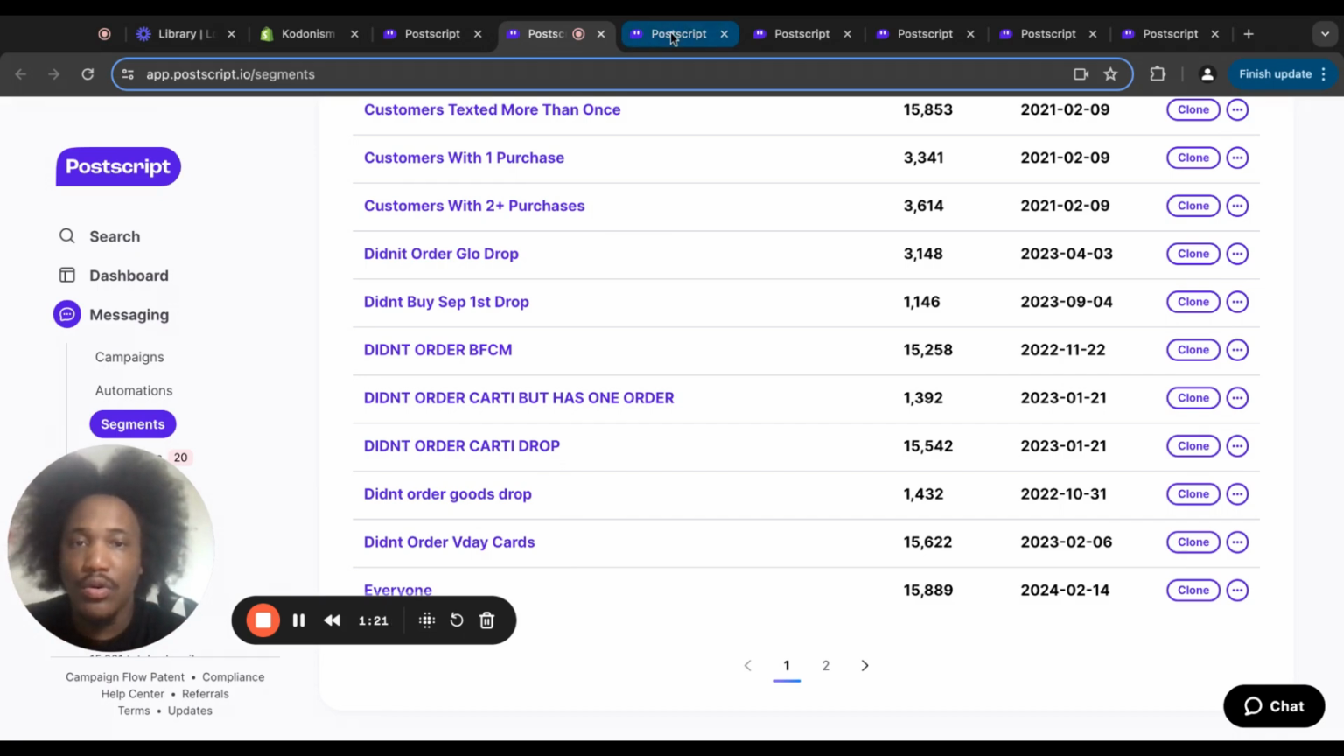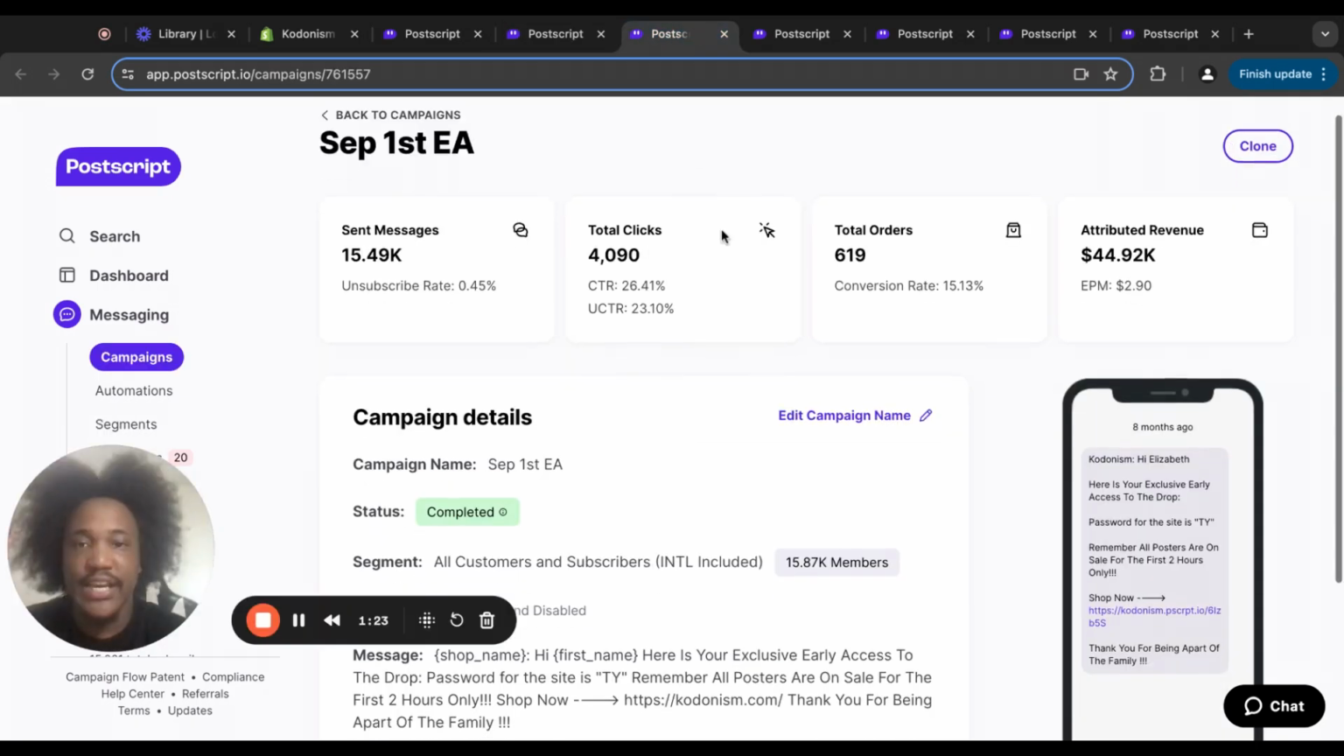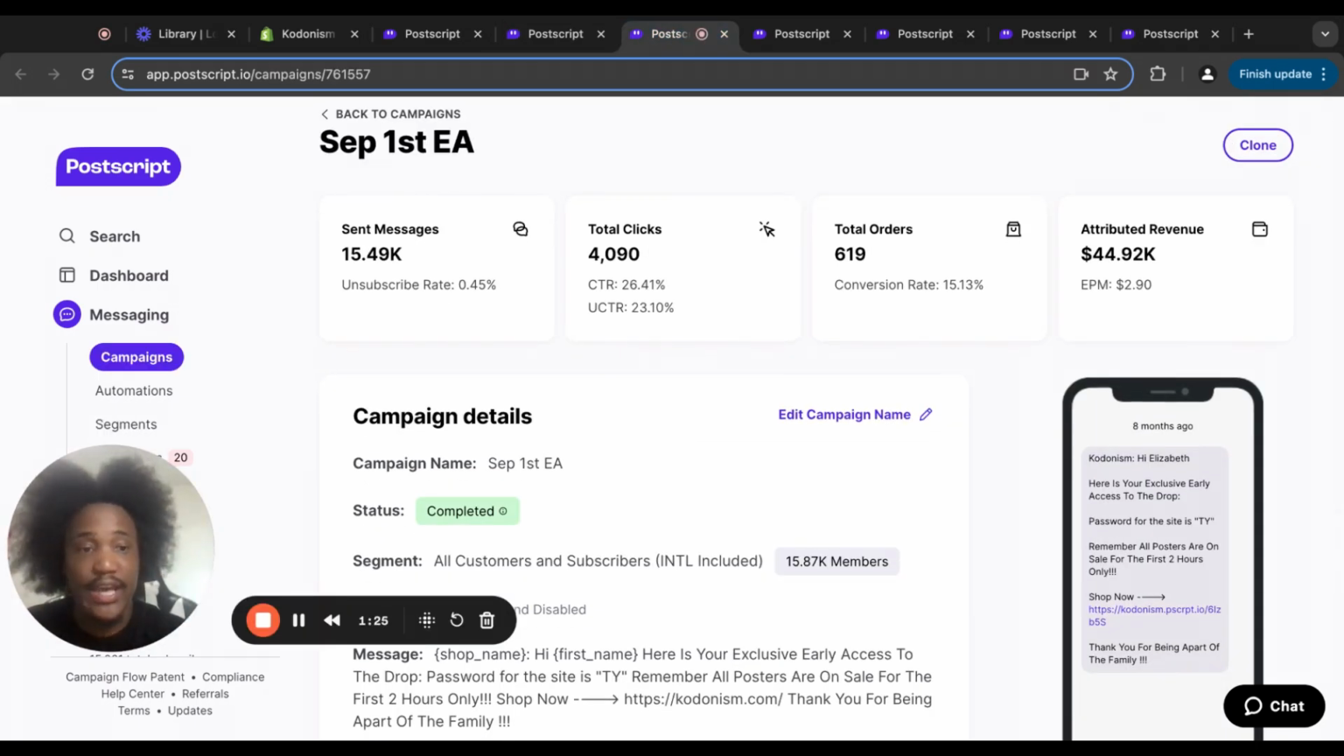So one thing that I do, and we all do, is we send a campaign message. We send an initial message, right? And one thing that you will notice when you start to send your messages is you'll send out to, let's say right here, we sent out the message to 15,000 people, right? Only 4,000 people actually clicked on the link and 619 people placed the order. And that's how much money we made off of this.